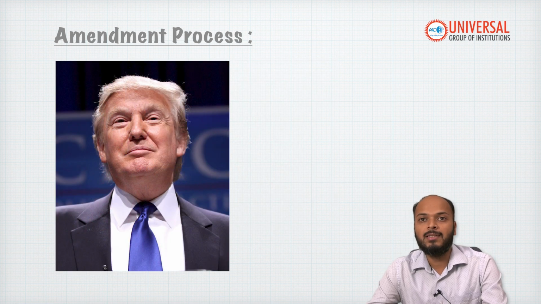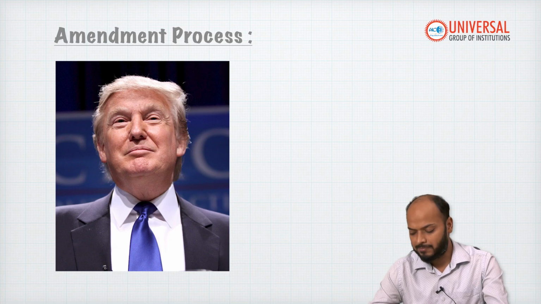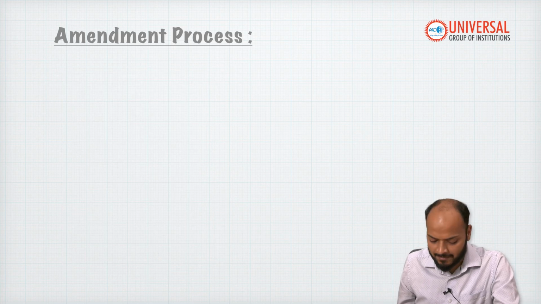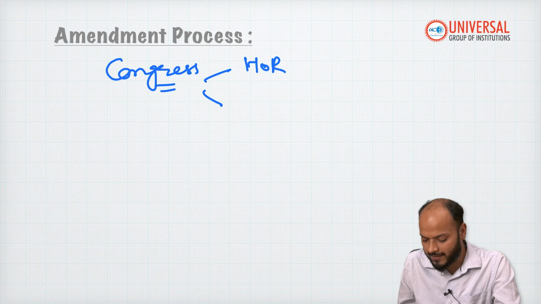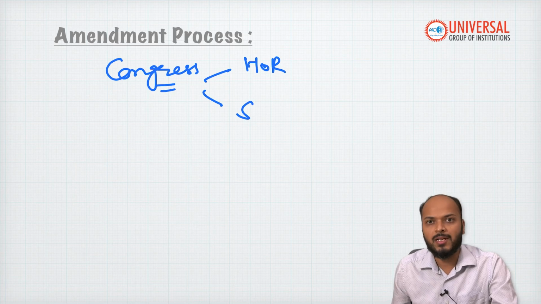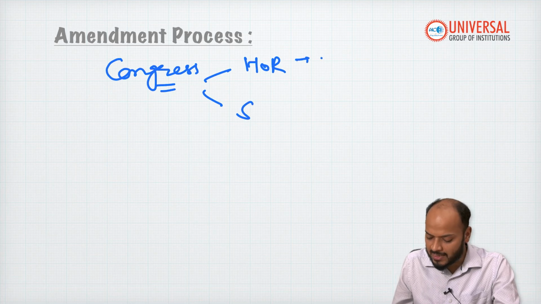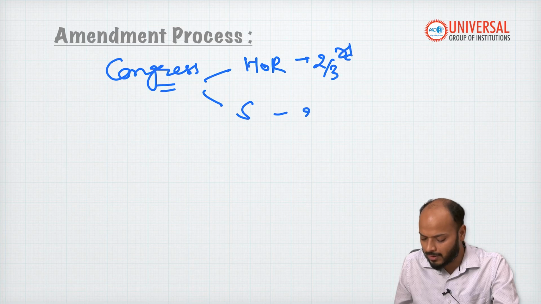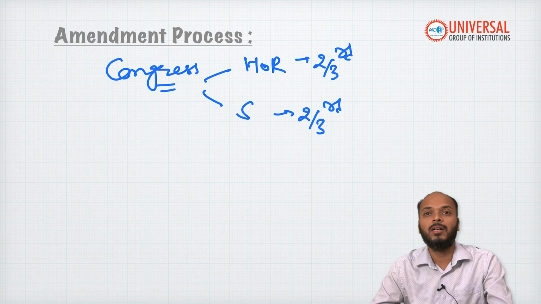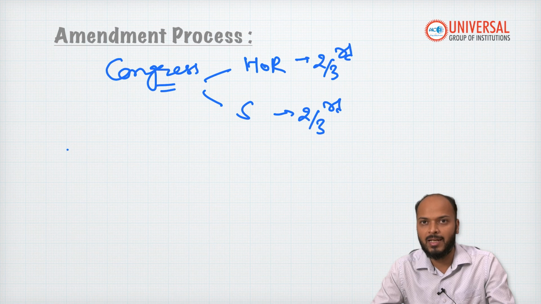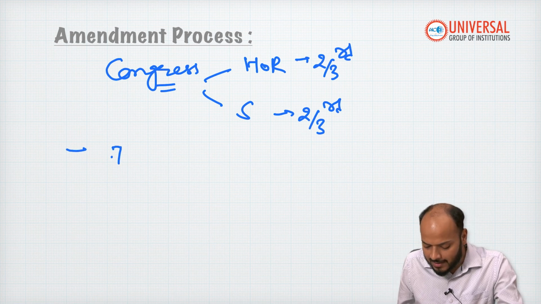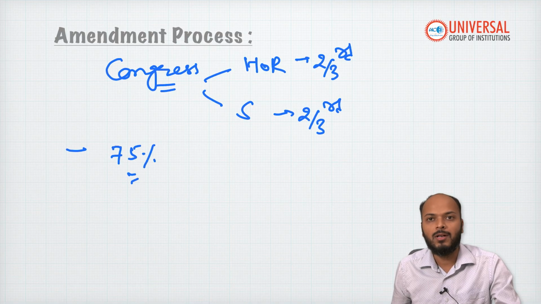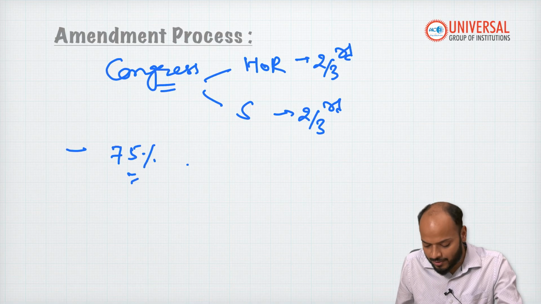Now let's see what the amendment process in USA is. In the parliament of USA, which is called Congress, Congress has 2 houses, the House of Representatives and the Senate. A constitutional amendment bill has to be passed by both the houses with a 2/3 majority, 2/3 majority in both the houses, separately. And after Congress passes it, at least 3/4 of the states, or 75% of the states, should also ratify it.